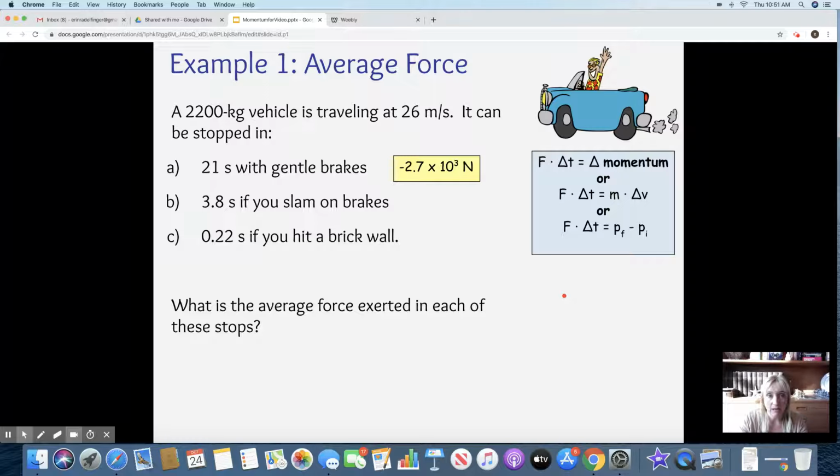So when you do the math, 21 seconds will give you a force of negative 2.7 times 10 to the 3 newtons, negative because it's slowing you down, right? And then 3.8 if you slam on the brakes, 10 to the 4th newtons. And if you hit a brick wall, you're at 10 to the 5 newtons. And now we're talking bad, all right? This is obviously much, much worse, exponentially.